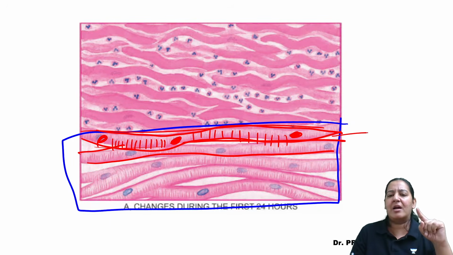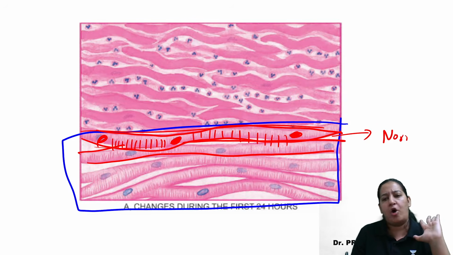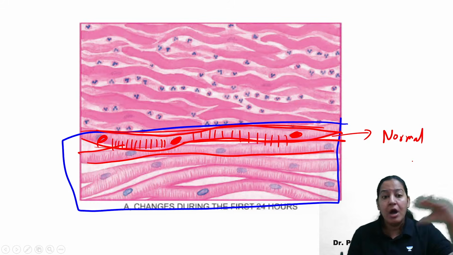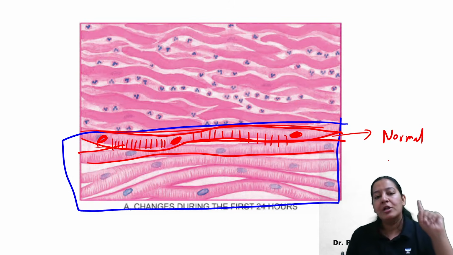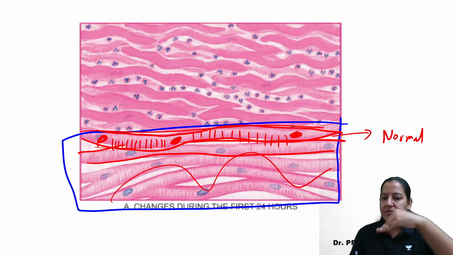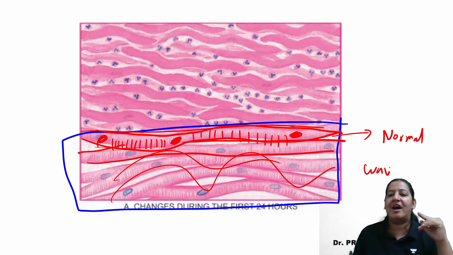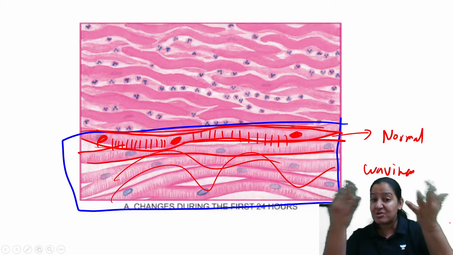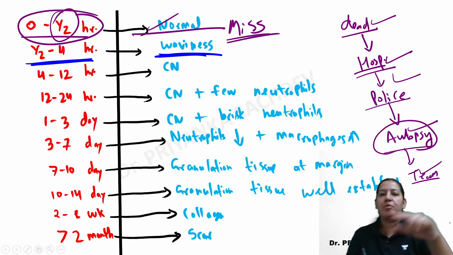So I will say the cardiac muscles are absolutely normal looking. Normal nucleus, normal cytoplasm, normal striation, normal shape, everything is normal. The only abnormality is that they are wavy. Normally they are straight, but now they are wavy. But the structure is normal. So this is the first abnormality, waviness.